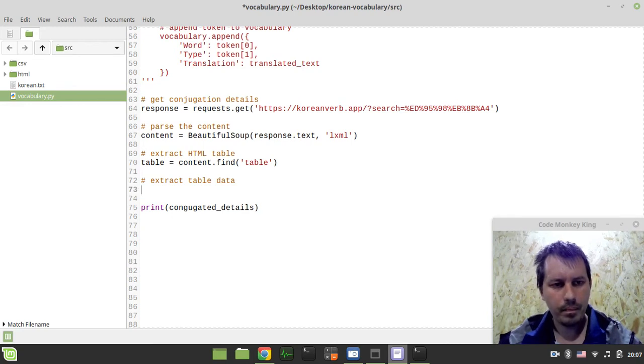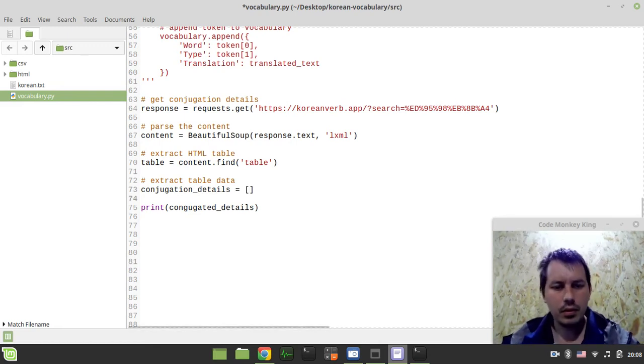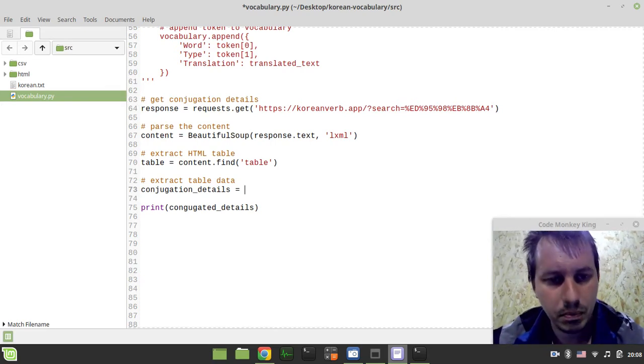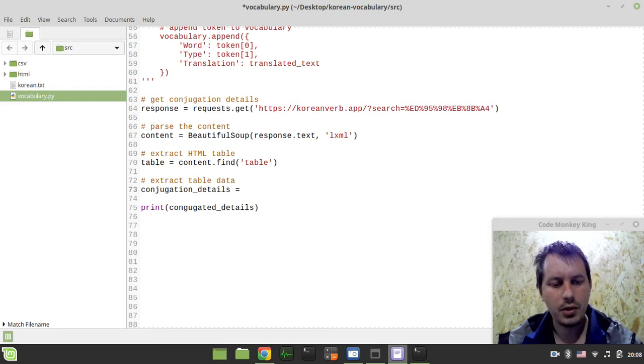So let's call this conjugation details now. Here it might seem a bit complicated for those not familiar with list comprehensions, but bear with me, and everything's gonna be fine.